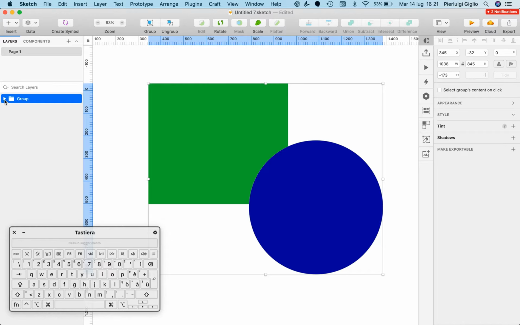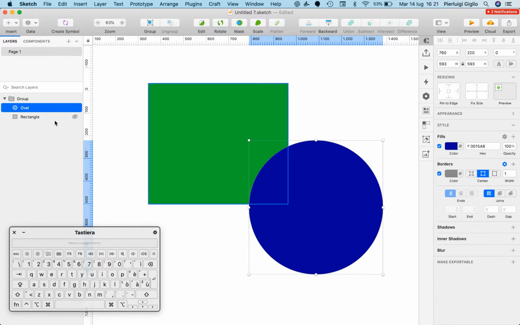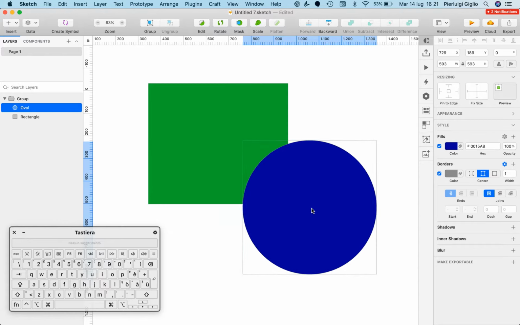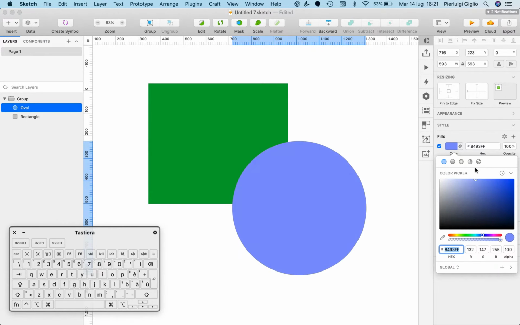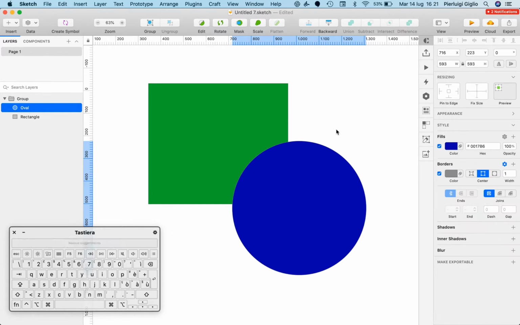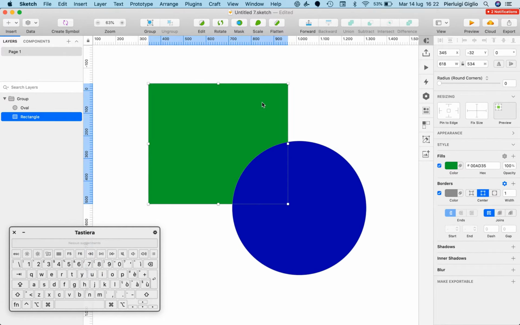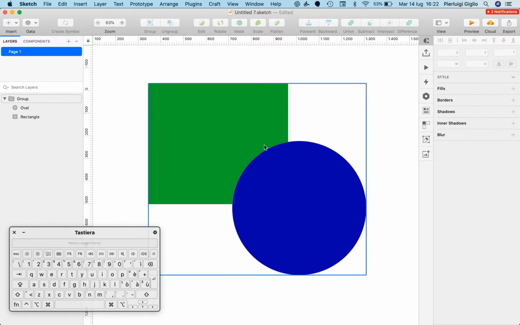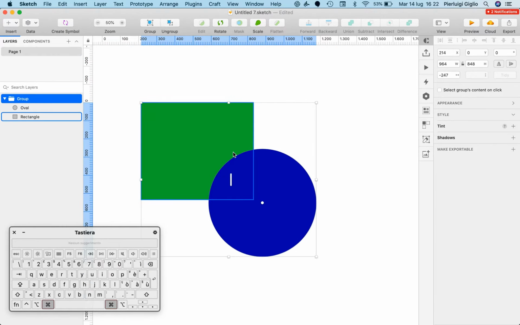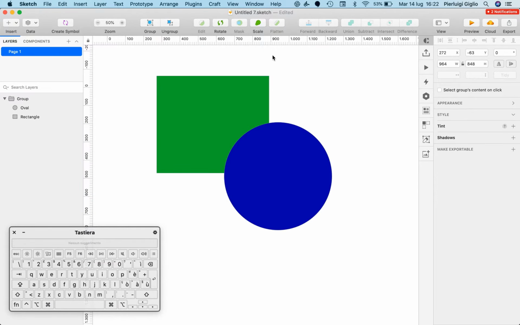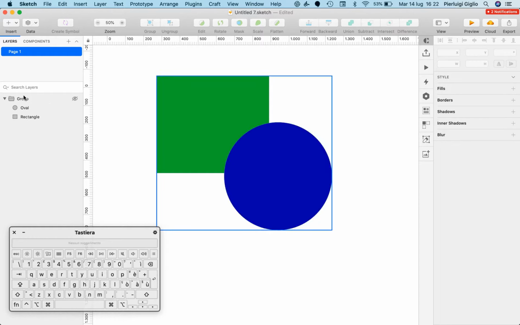And if I click on the left arrow, you can see that I can always see the individual layers inside of the group. And if I select just one of these layers, I can always edit it and modify the location in space and have access to all of the options I regularly have, even if the layer is not inside of the group. And this can be really useful because as you create more complicated design projects, you're going to be using groups a lot. So definitely something to keep in mind.